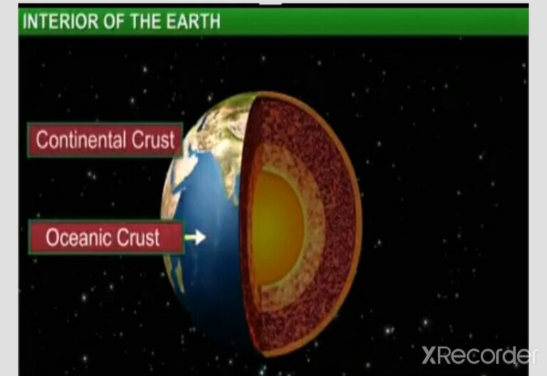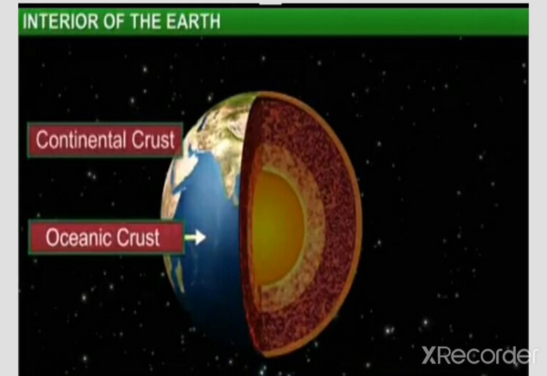Then density, how much is the density of the continental crust? Very good. 2.65 to 2.90 gram per centimeter. And what is the density of the oceanic crust then? Tell me. Yes, 2.9 to 3.3 gram per centimeter. That is the density of oceanic crust.